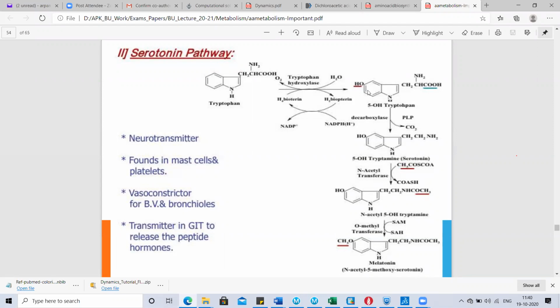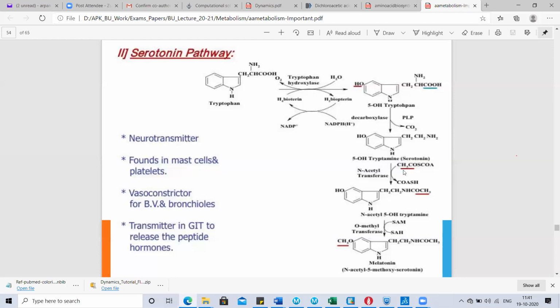Here at the 5th carbon of this ring, a hydroxyl group gets attached, and this is the structure of 5-hydroxytryptophan, which upon decarboxylation, with CO2 removed in this reaction, gets converted into 5-hydroxytryptamine. So here there is addition of an OH group and removal of CO2, and this is the structure of serotonin, which is a very important neurotransmitter in the body. It is also known as, I think, the feel good hormone. So this is very important in the body.